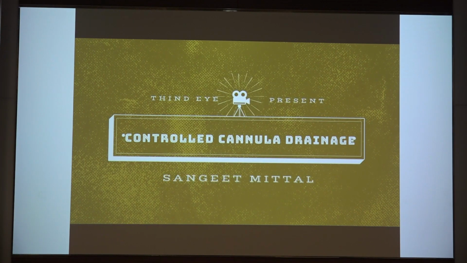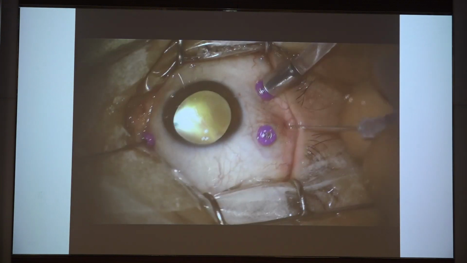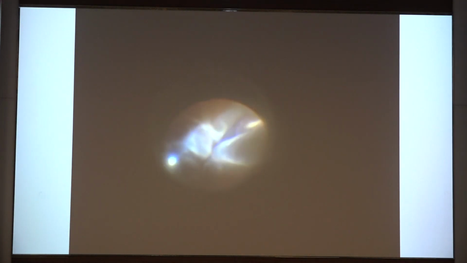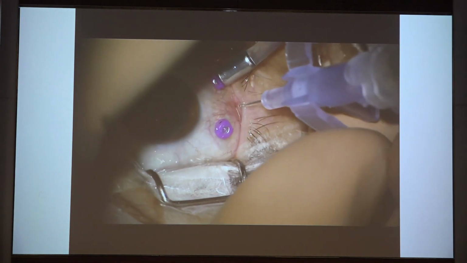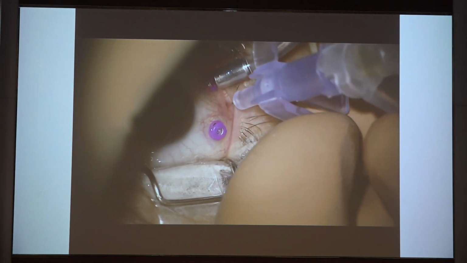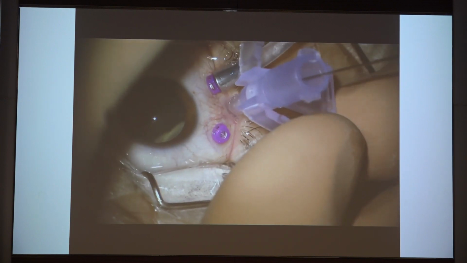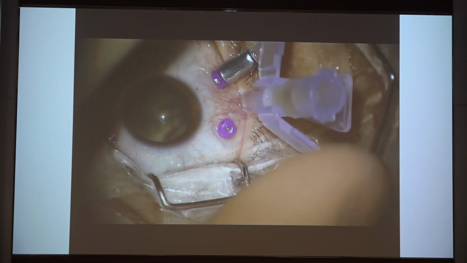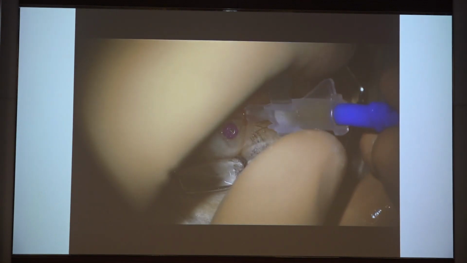Now, yes, now it's coming. So what I generally do is I use a 26 gauge IV catheter in these type of situations. I insert it bevel down as far away from the limbus as possible, then examine the tip in the subretinal space. Once I am sure that the tip is in the subretinal space, I advance only the plastic cannula inside, remove the metallic stylet, and you can see this fluid coming out.